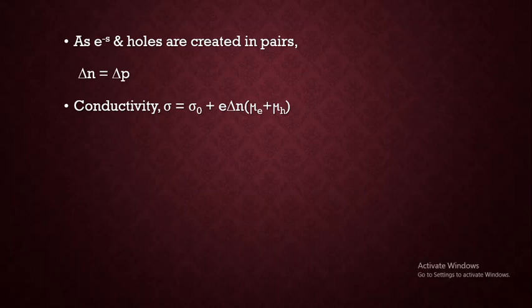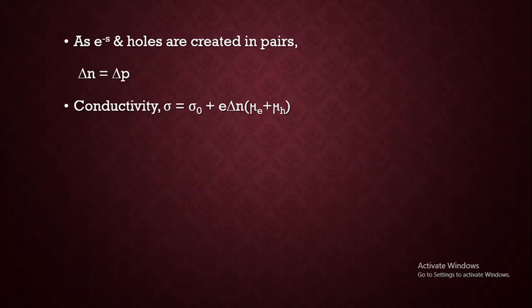We know that conductivity sigma in terms of mobility is equal to N e mu. So here we are considering delta n, the increase in carriers due to the photons, into mu e plus mu h, the mobility of electrons plus the mobility of holes.